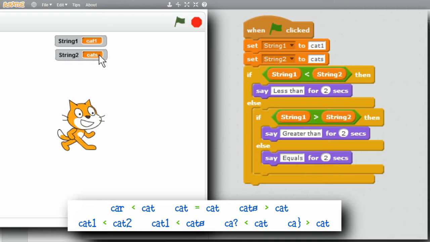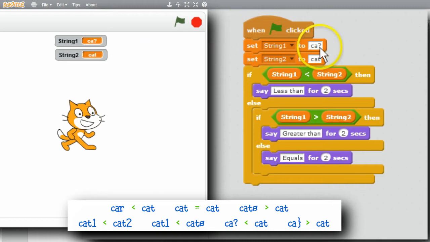It can be a little strange, but Scratch also handles strings with special characters in them. If string 2 is cat, and string 1 is CA question mark, I run that. CA question mark is alphabetically sorted before cat.